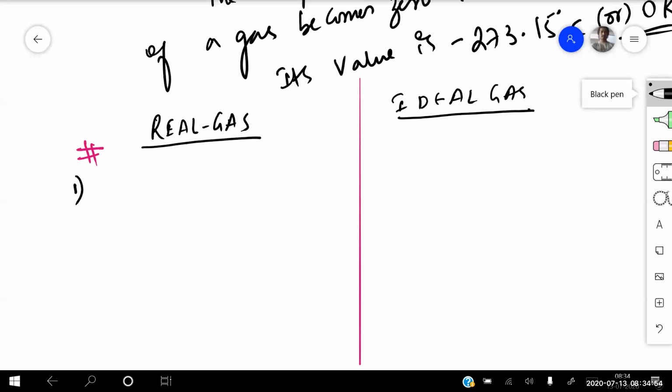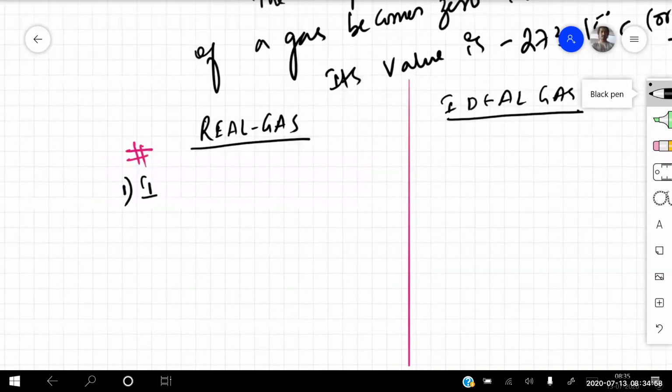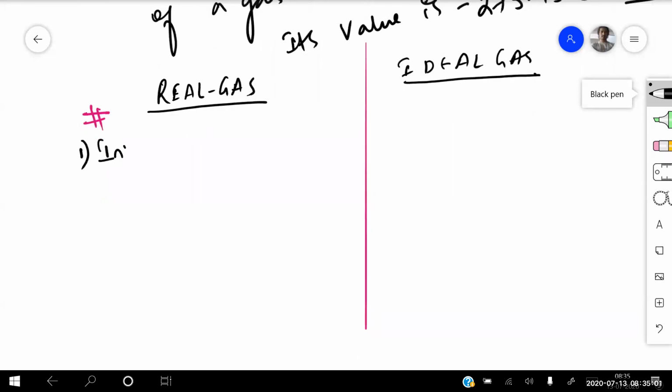In chemistry, whenever I use the word real gases, I always mean that the intermolecular forces, or intermolecular force of attractions, are present.